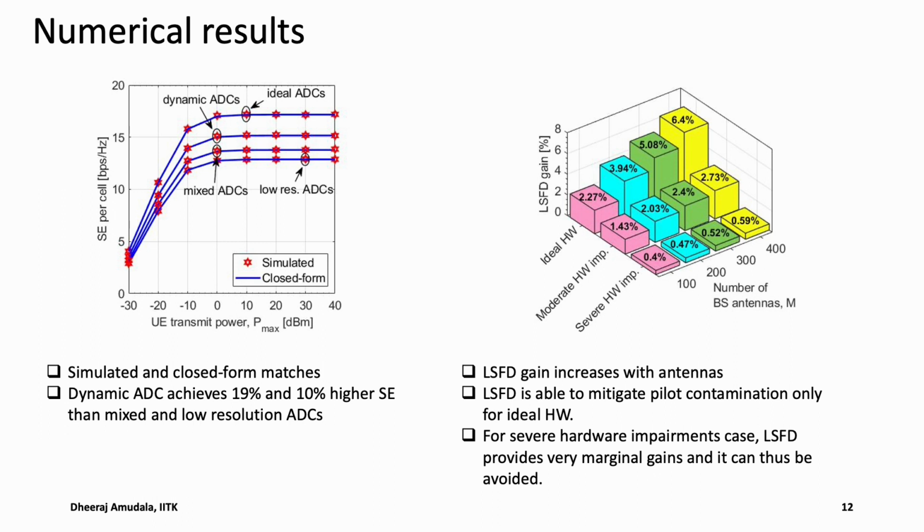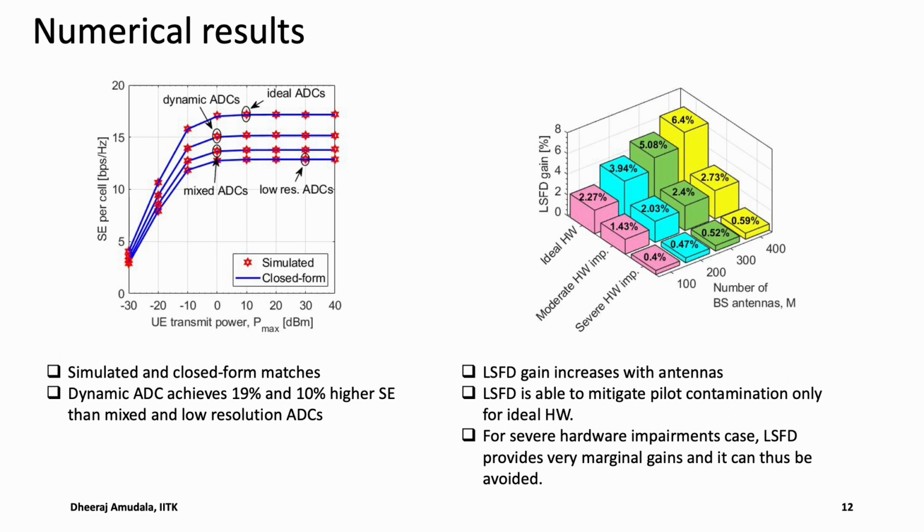Here, for dynamic ADCs, we considered a combination of 1-bit, 2-bit, 4-bit and 6-bit in equal proportions, whereas mixed ADCs contain 70% 4-bit and 30% 1-bit. Low resolution corresponds to all the ADCs being 1-bit at the base station. From this study, we see that by properly choosing the resolution of the ADCs, the dynamic ADC architecture is shown to perform close to ideal ADCs, but from a power consumption and development cost perspective, it costs way less than ideal ADC DAC based hardware.